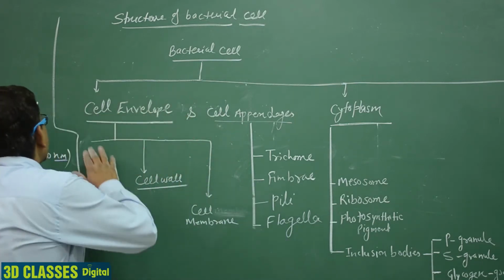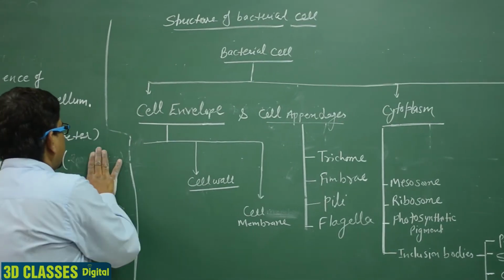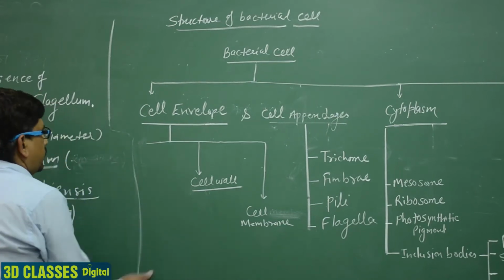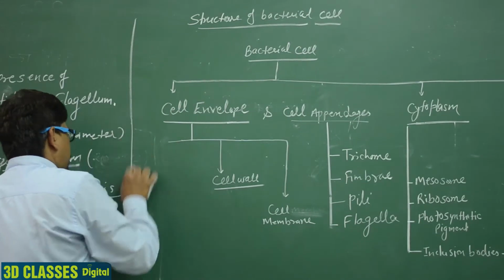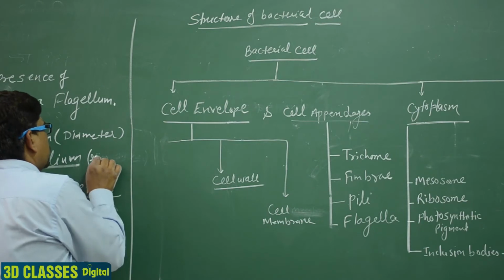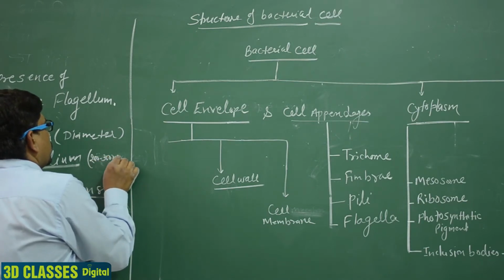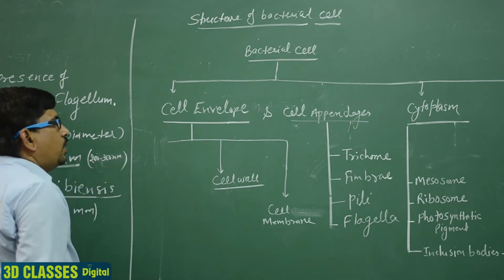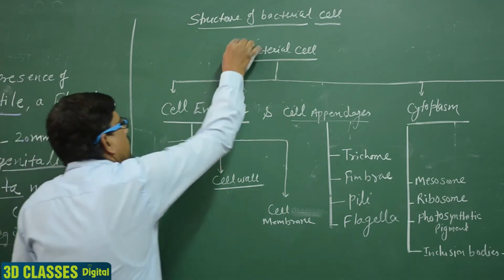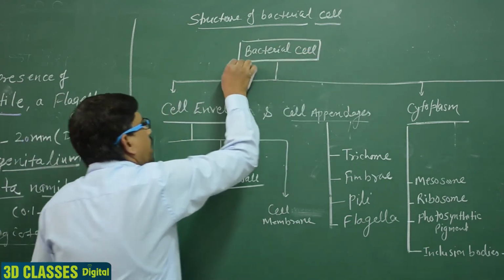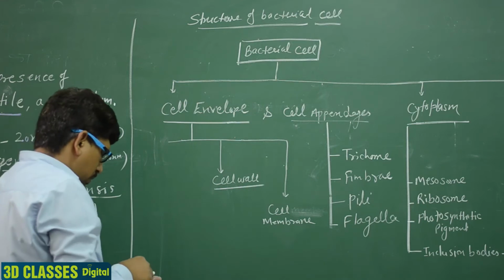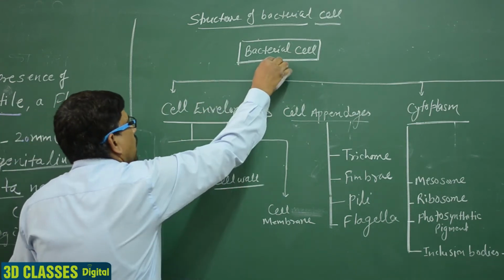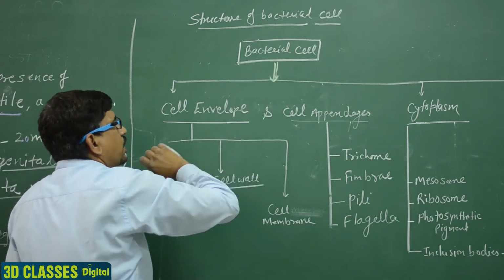Okay, this is a flow chart in which the bacterial cell is classified into three main components.